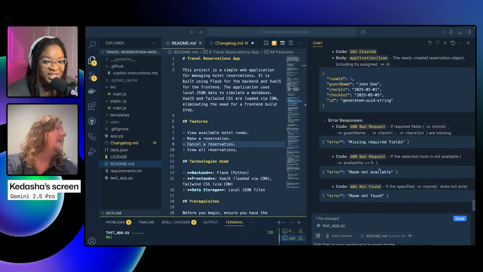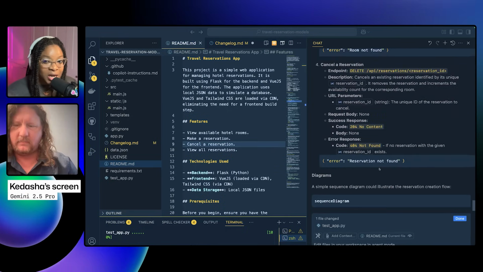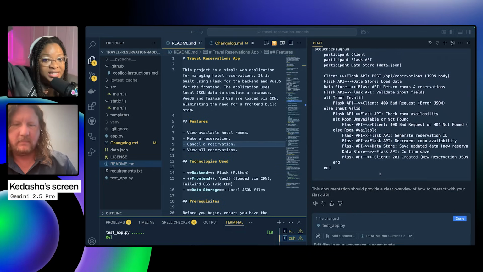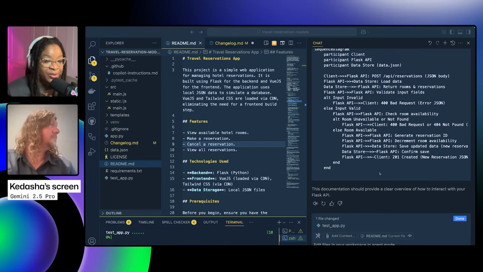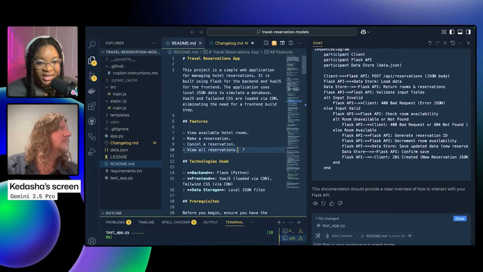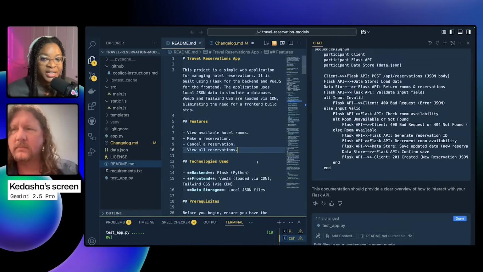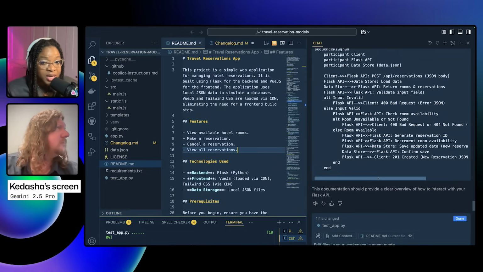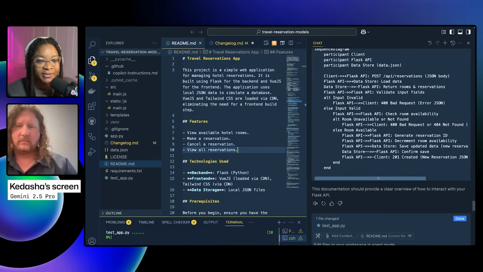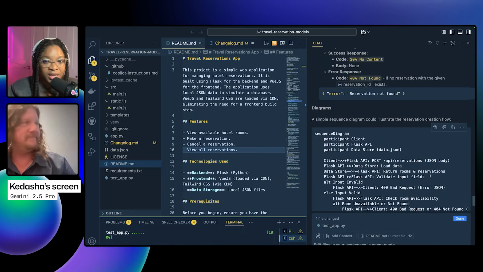And so here we have Gemini updating the README in the context window instead of in the README file. This is something I notice with Gemini a lot of times where it won't actually do the thing. It will say okay, it will do it in the window and I have to apply it. Isn't that interesting?